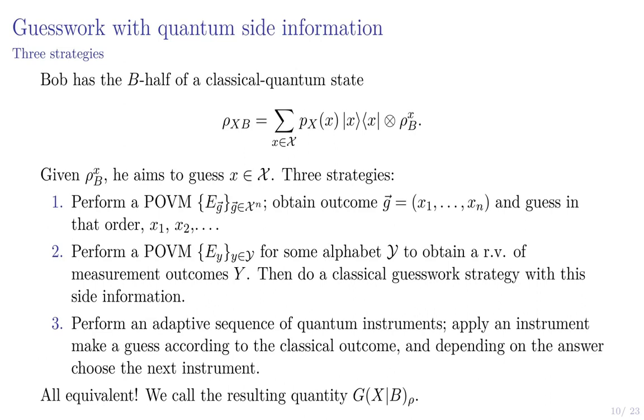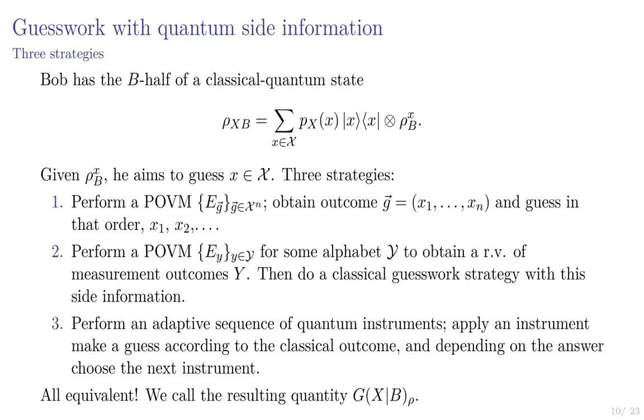Okay. So what about the guesswork with quantum side information? In this case, Bob has access to the B-half of a CQ state, classical-quantum state, and he's obtained some rho_bx, and he wants to guess the label. And so this might be reminiscent of the maximal guessing probability, but it ends up being a bit different because in this case we care about the expected number of guesses, not the probability of guessing it on the first try.